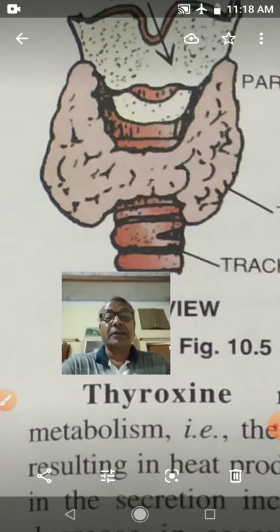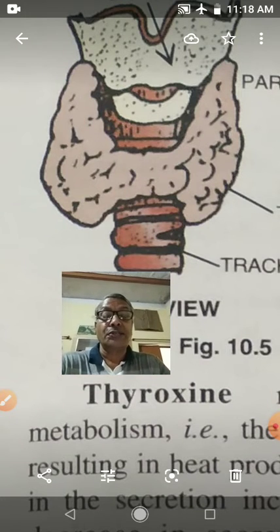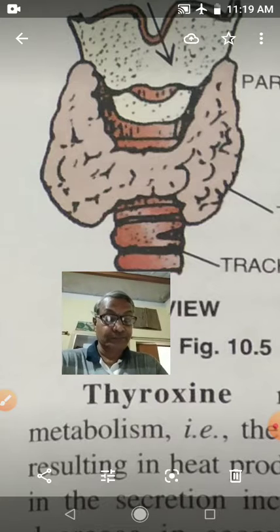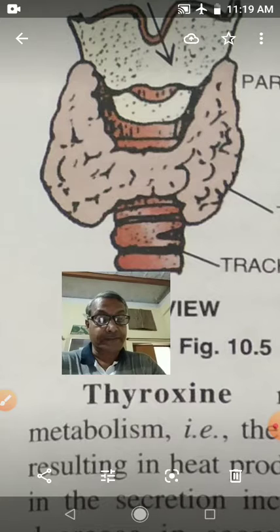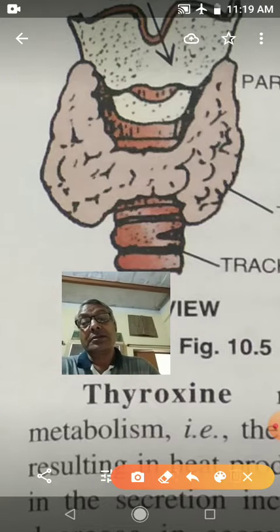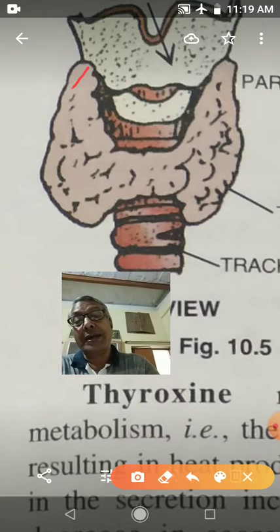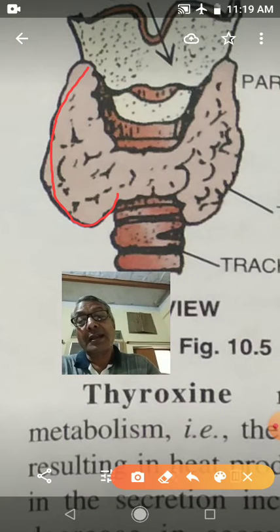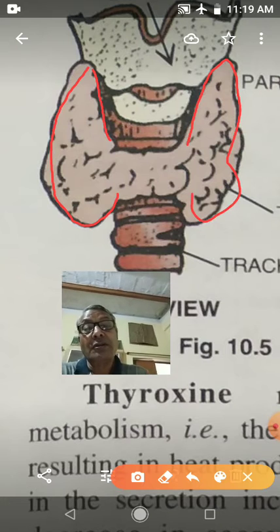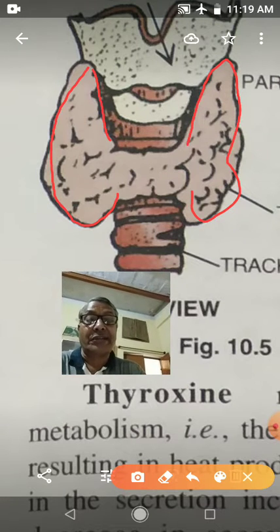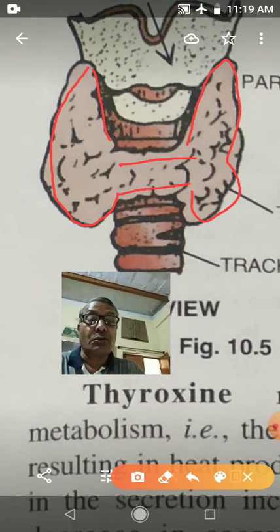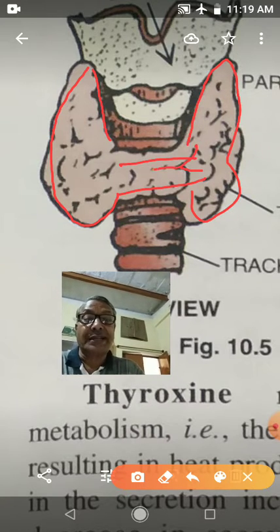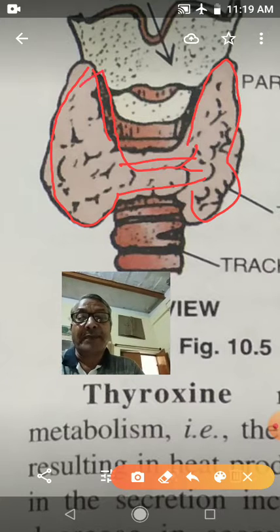Children, today in bio class I am going to teach you about the thyroid gland. The thyroid gland is a bilobed structure. So here is one lobe and this is the other lobe. Both lobes are interconnected by a narrow isthmus. So this is the narrow isthmus which is interconnecting this bilobed structure.